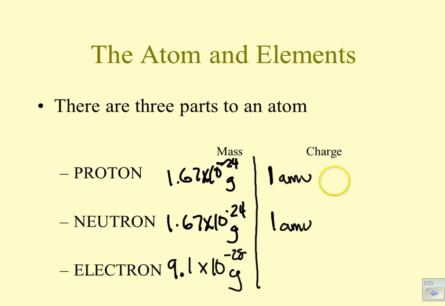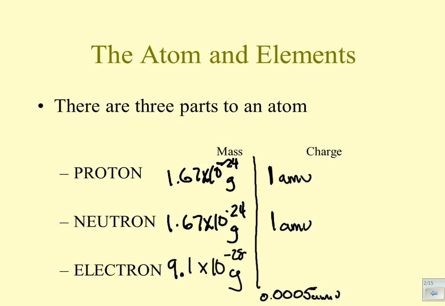Now, even if we kept these AMUs, it turns out that the mass of an electron would be 0.0005 AMU. That is so very tiny, and even the biggest element only typically has 100 or so electrons in it.